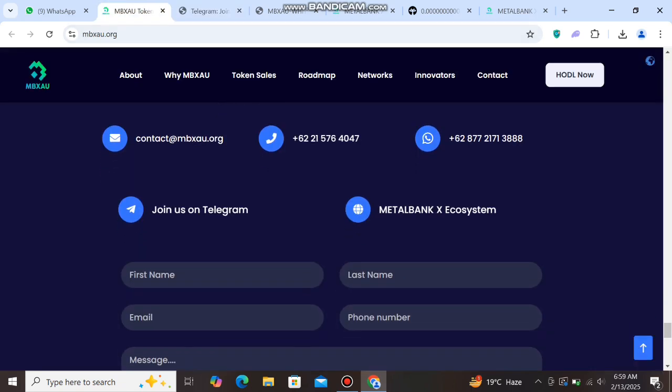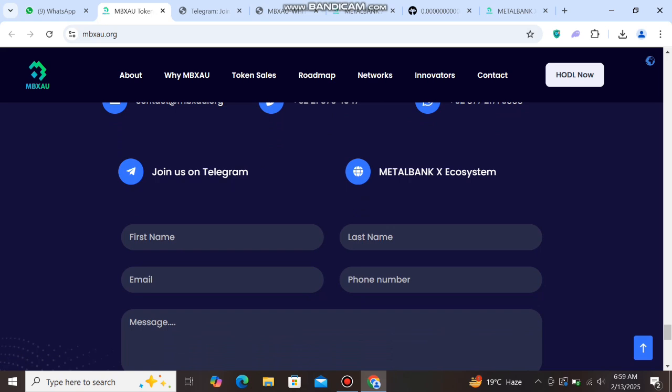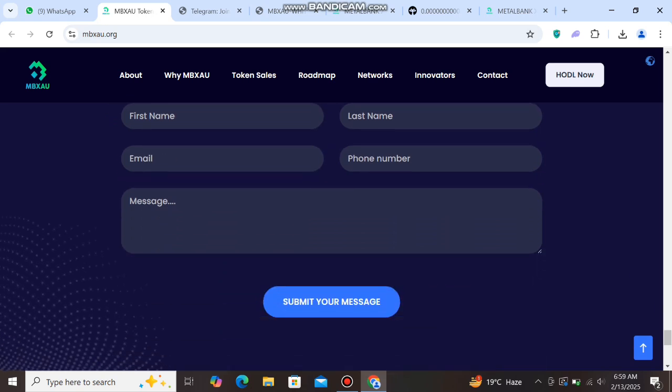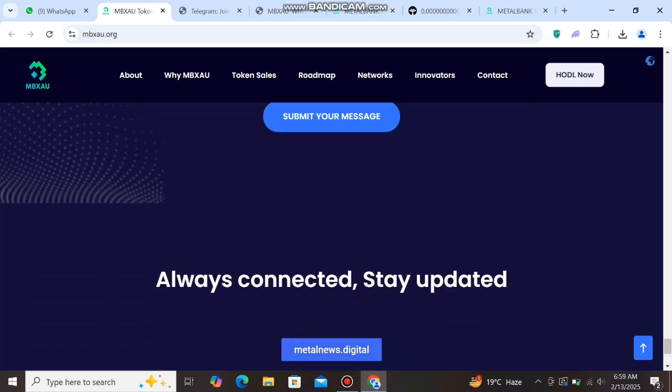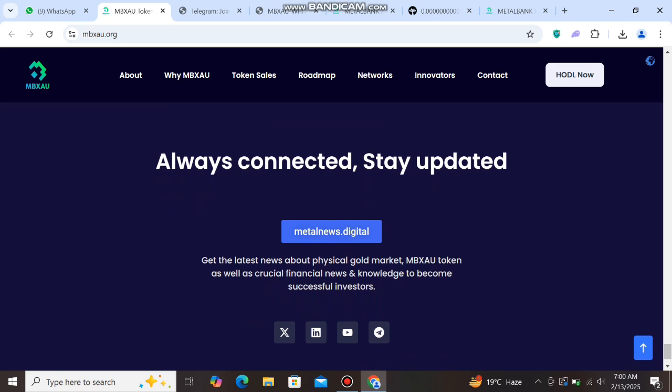And next guys, you can see this. You can enter your first name, then you can enter your last name, enter your email, enter your phone number, then you can enter your message, then you can submit your message now. And next guys, you can see always be connected, stay updated.